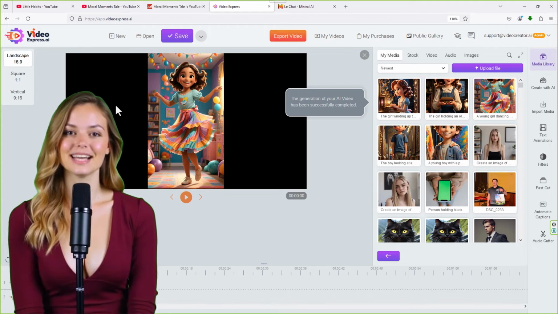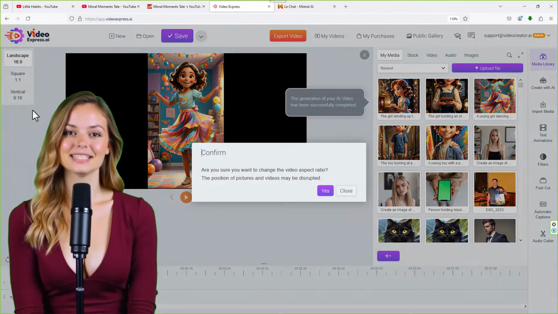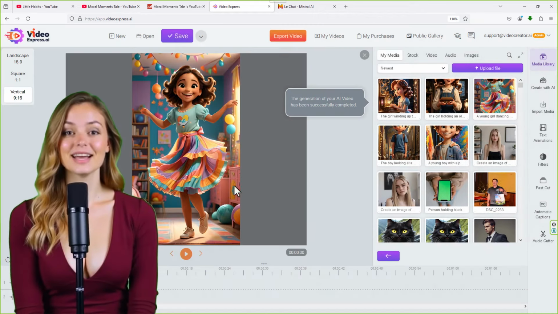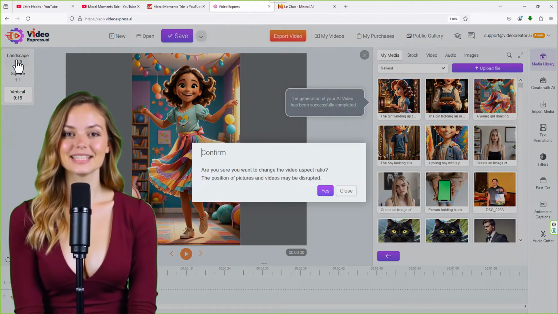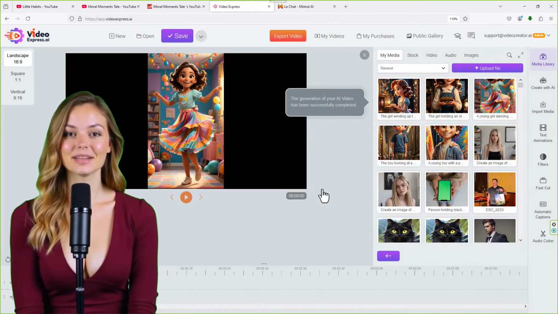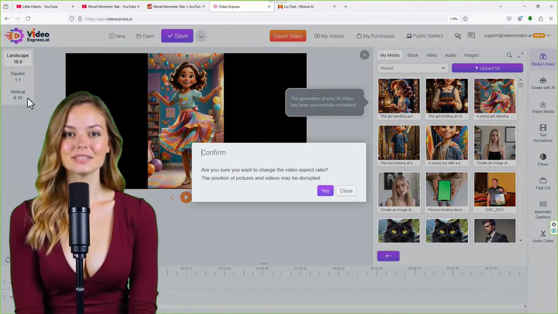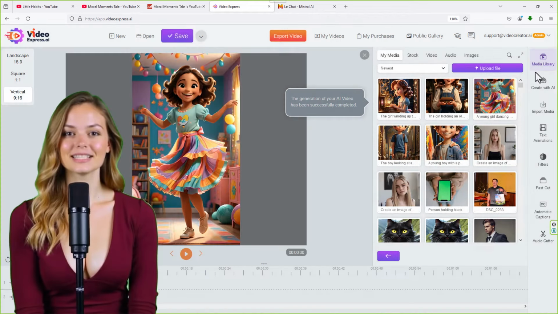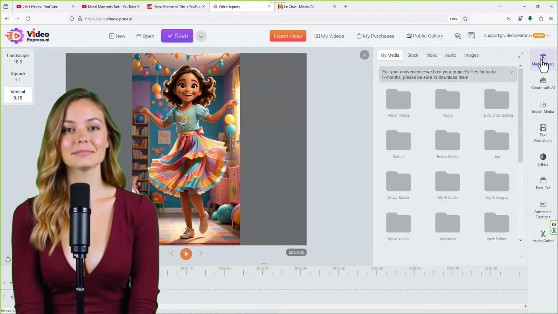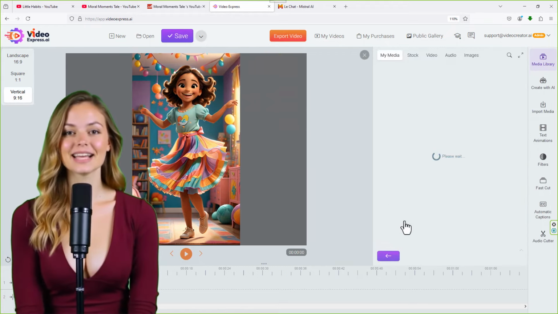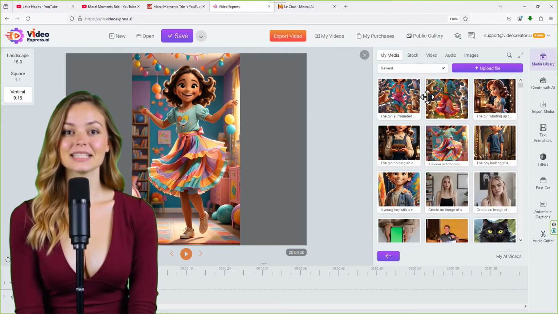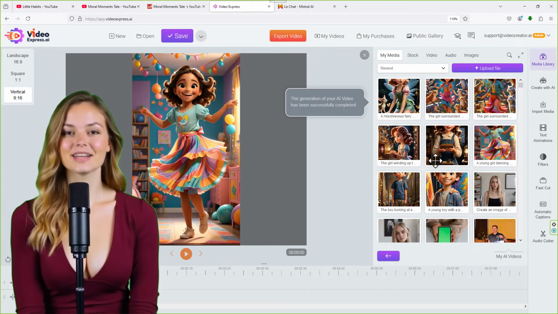Oh yeah, one other thing, guys. Please make sure that your canvas is also in the vertical format, okay? Because if you do it in landscape, it will render your video in a horizontal format instead of the vertical format. Make sure it's vertical. Your videos will appear in the media library and inside my AI videos. We got almost all these videos, right? You can literally drag and drop.